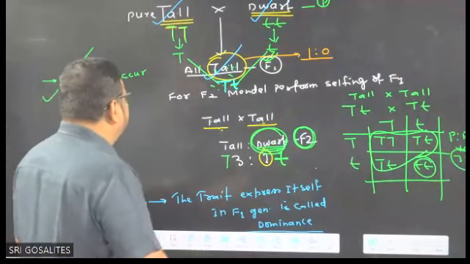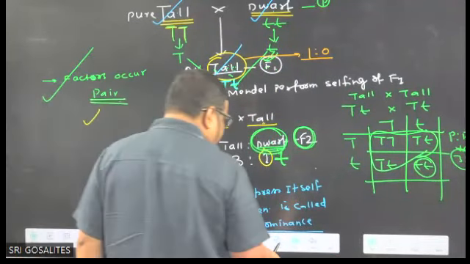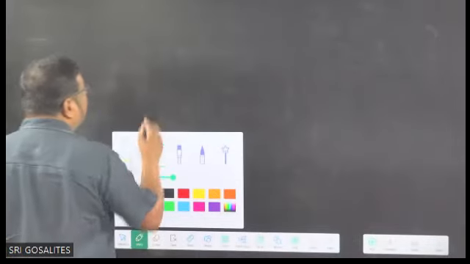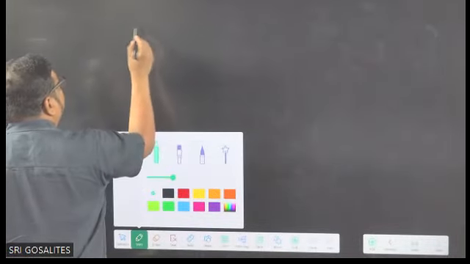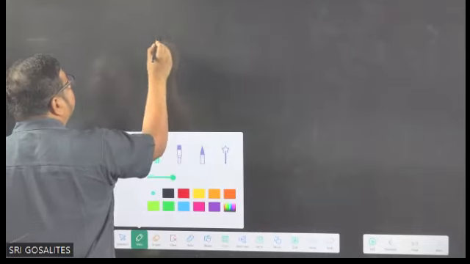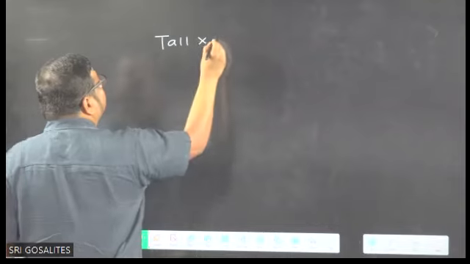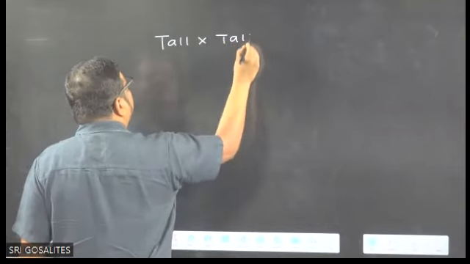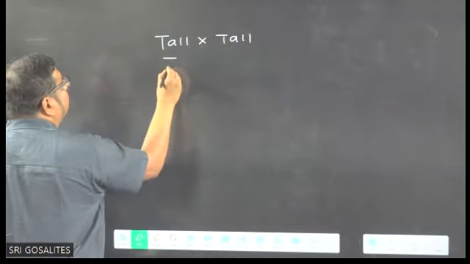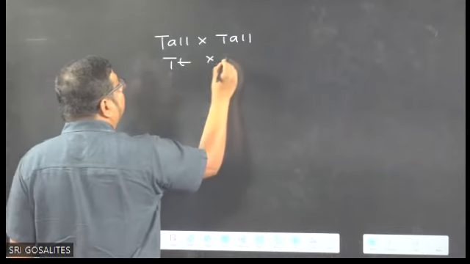Okay, now have a look here, dear children. Now I am going to prove segregation of gametes. How did Mendel prove the segregation of gametes? For the F2 generation, selfing of F1 is done.